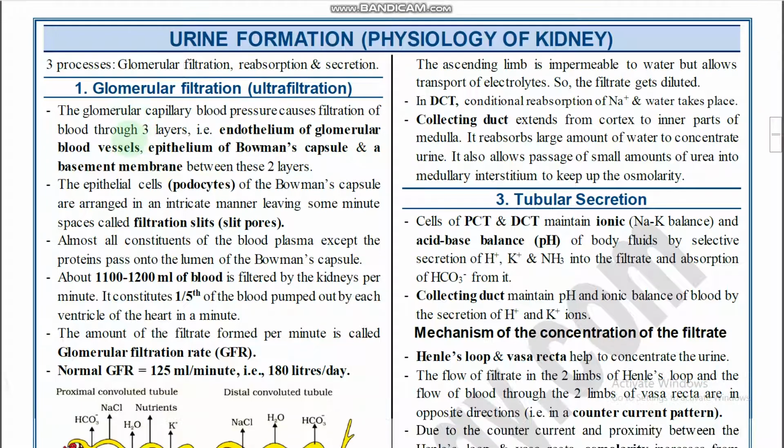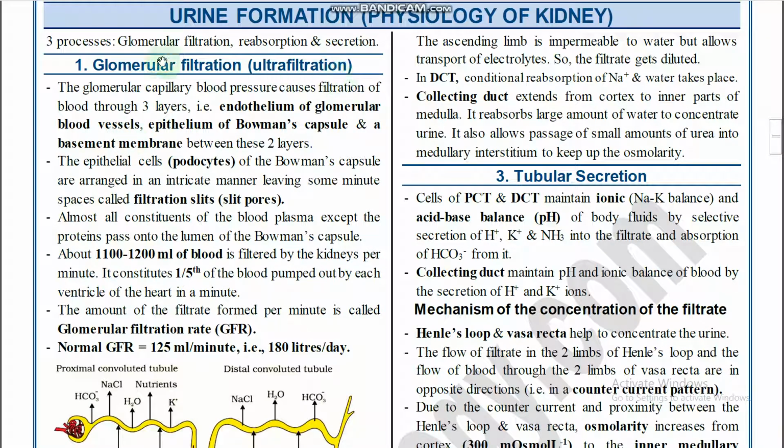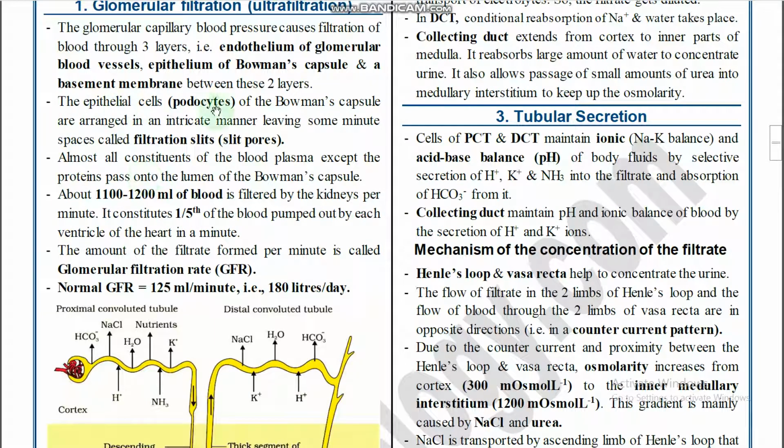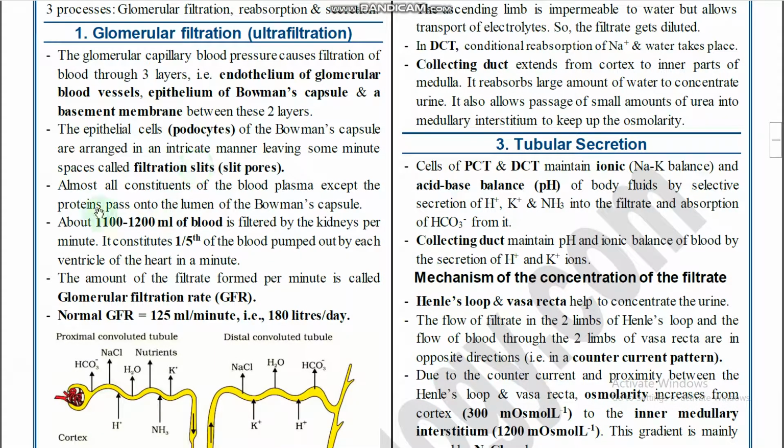So, how does glomerular filtration take place? It is called ultrafiltration. The glomerular capillary blood pressure causes filtration of blood through three layers: the endothelium of glomerular blood vessels, the epithelium of Bowman's capsule, and the basement membrane between these two layers. The epithelial cells, podocytes of Bowman's capsule, are arranged in an intricate manner, leaving some minute spaces called filtration slits or slit pores. So, the specialized epithelial cells are called podocytes.